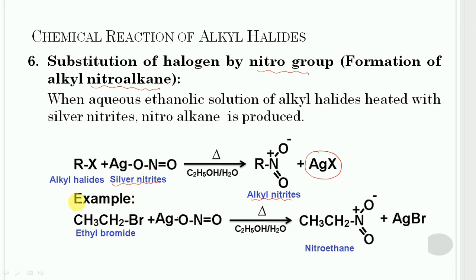Let us consider its example. In this case, ethyl bromide is treated with silver nitrite and nitroethane will get formed along with silver bromide.